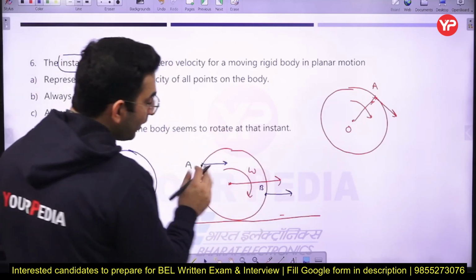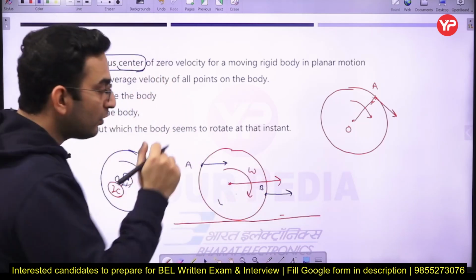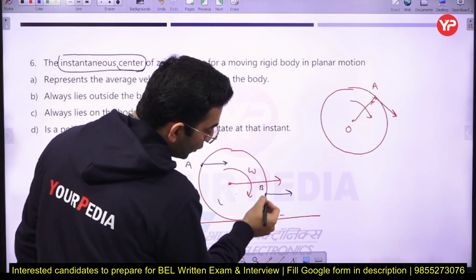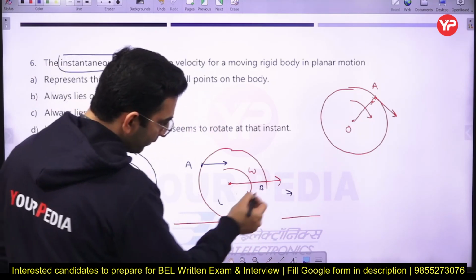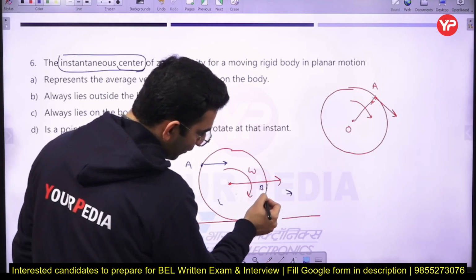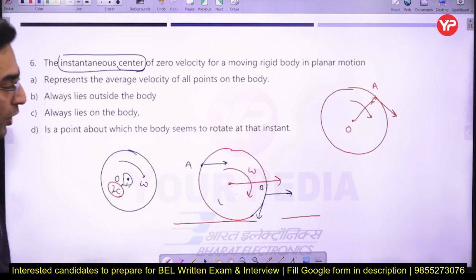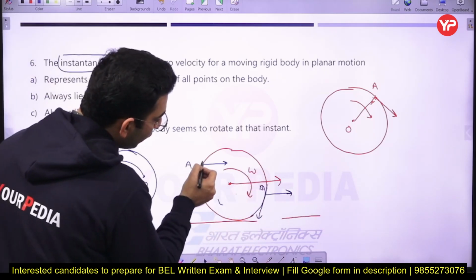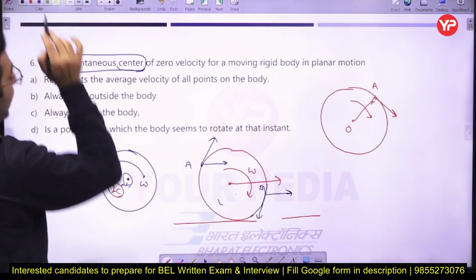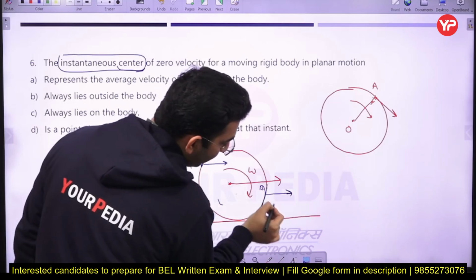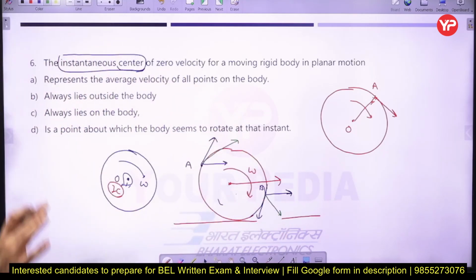Along with that, this wheel is rotating, and points A and B are lying on the wheel. So I can say the velocity of B is going to be like this one. Oh, sorry. Here you see, the velocity of B is going to be something like that, due to the pure rotation. Similarly, due to the pure rotation, the velocity of point A is going to be like that. If I take the resultant of these two velocities, you will find this one and this one by using the parallelogram law of vector addition.